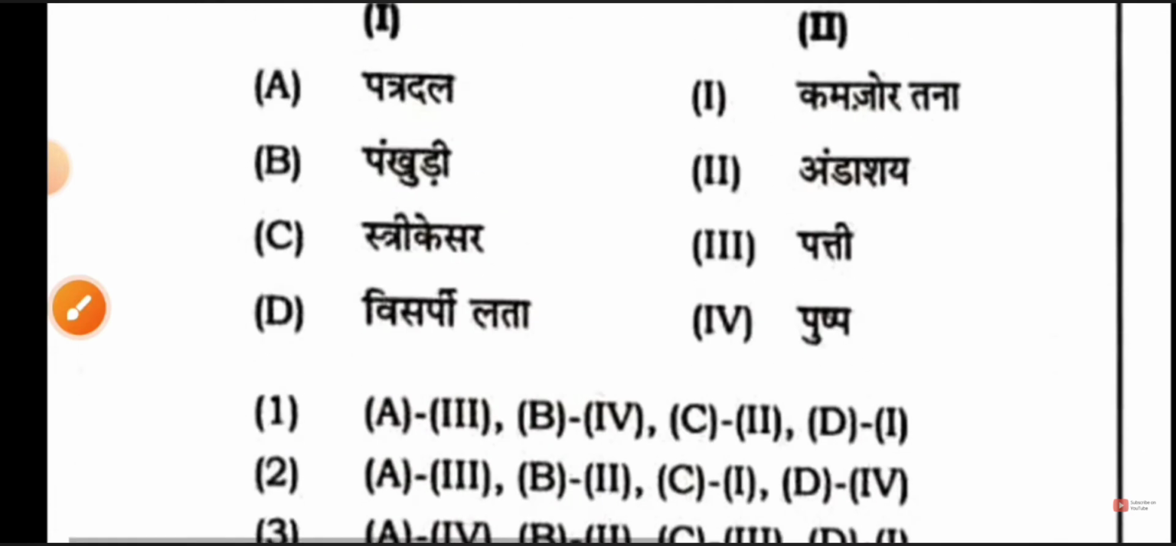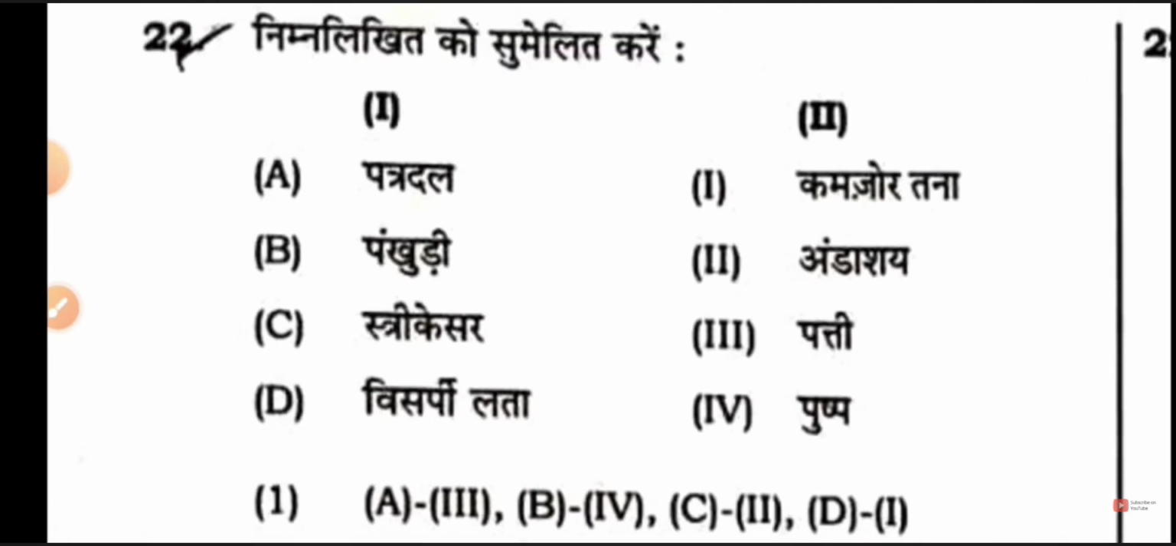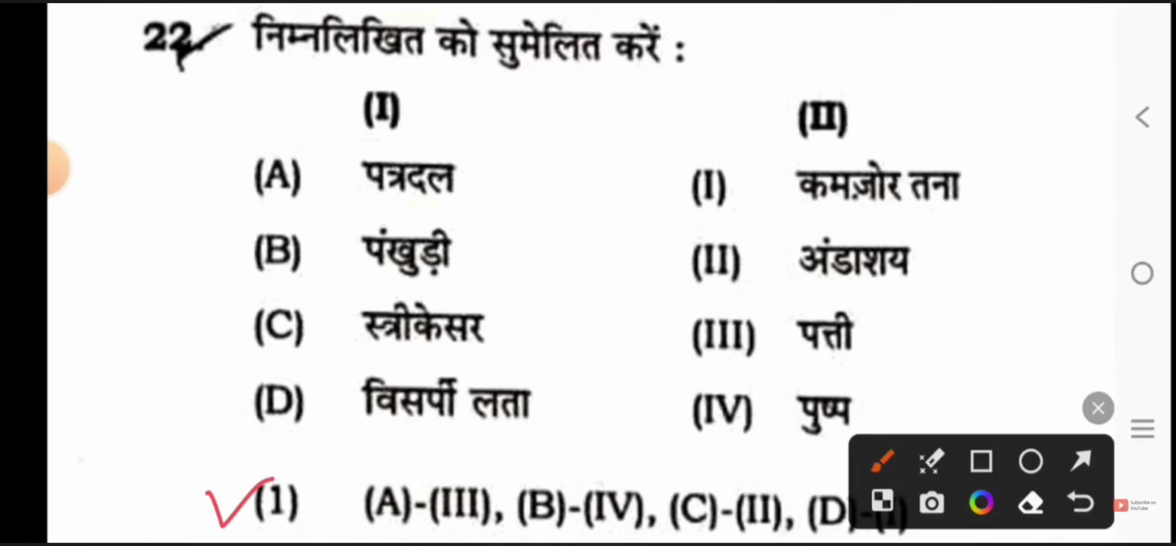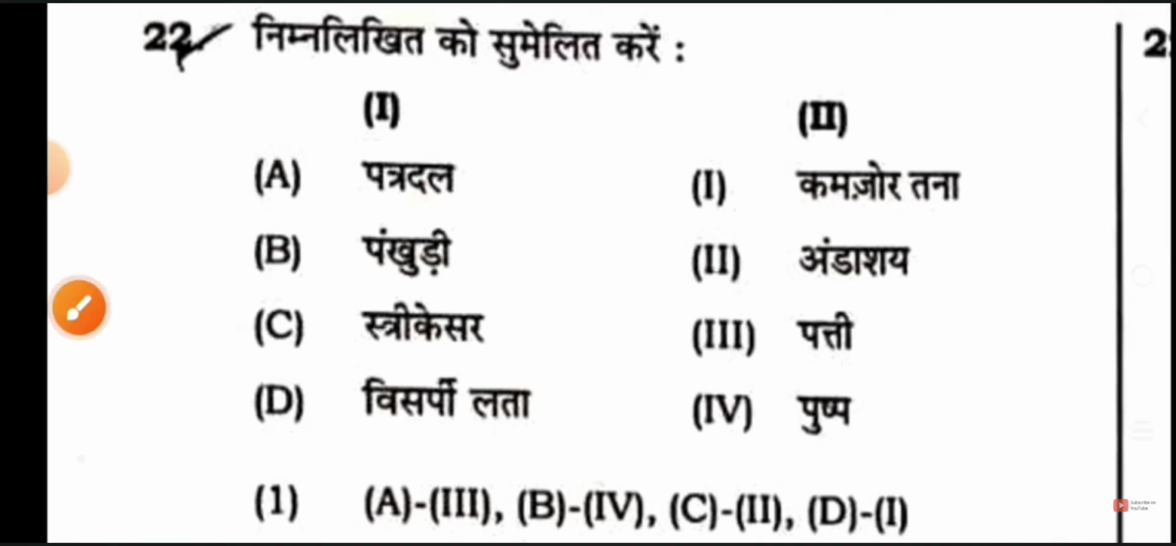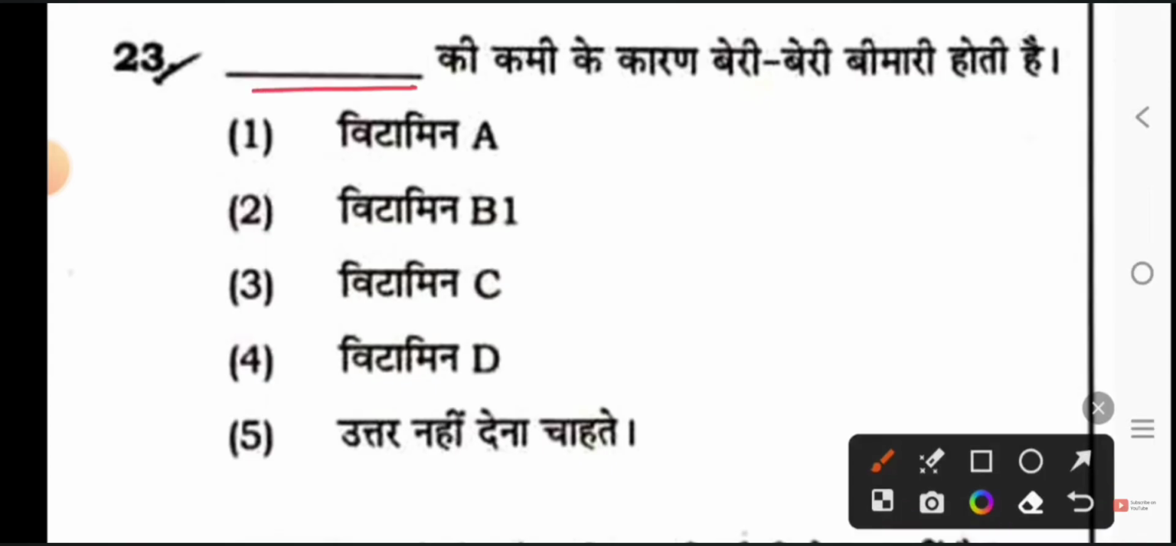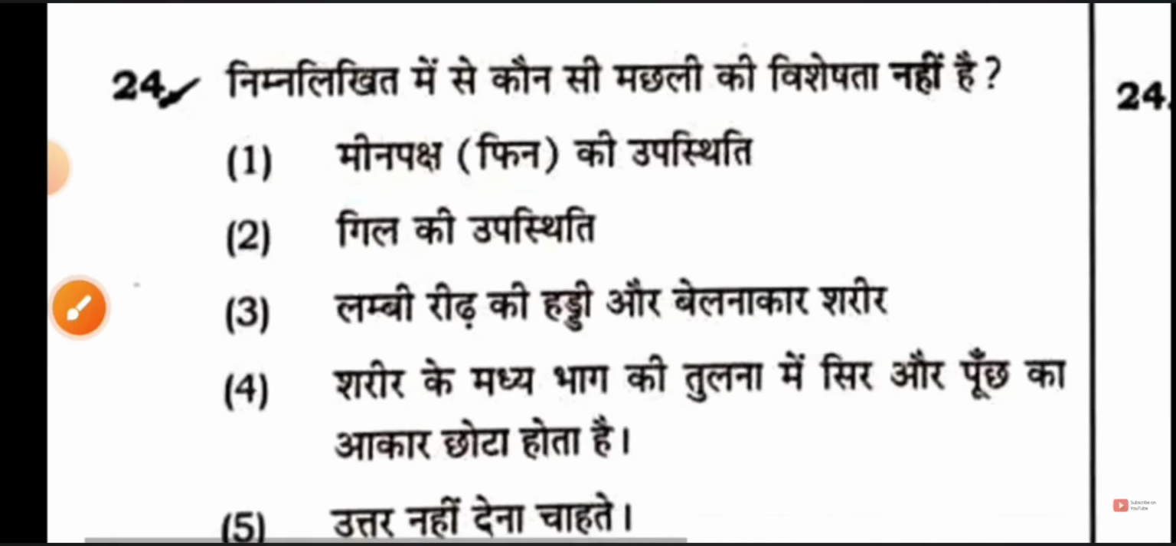Next, match the following. Matching has to be done through code. So its option will be 1. First is leaf, petal. Flower, pistil. Its option will be 2nd, ovary. Climber, weak stem. Next, there's empty space here. What will you fill here? Vitamin B1. Beriberi disease occurs due to deficiency of vitamin B1.